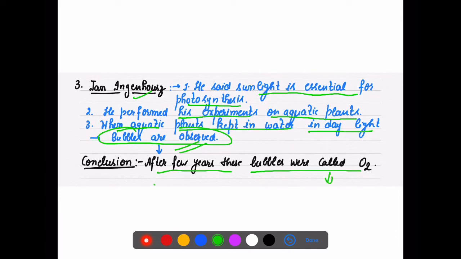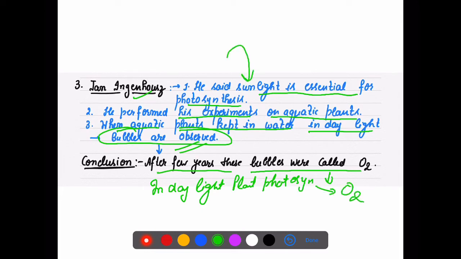It means in daylight plants perform photosynthesis, and when they perform photosynthesis, oxygen is released. So he said that yes, sunlight is essential for photosynthesis, as well as he observed the bubble formation in daylight, which later on was given the name oxygen gas released.